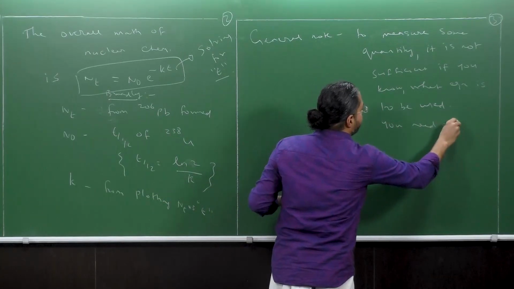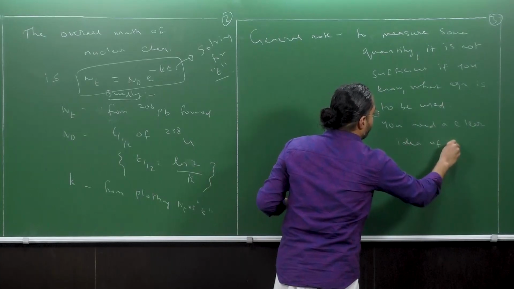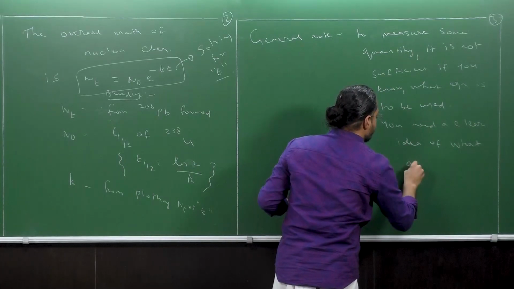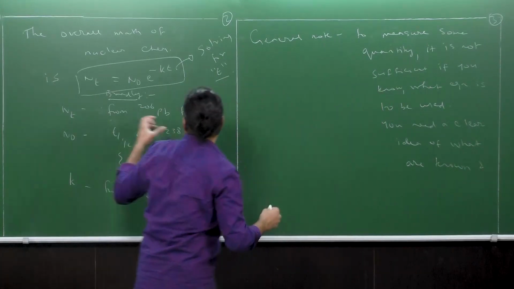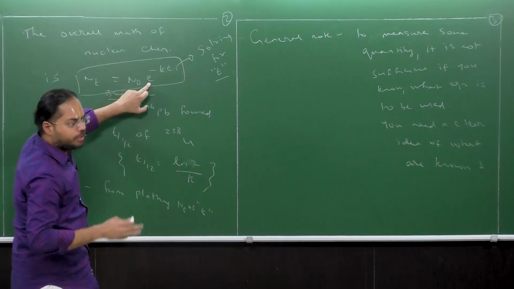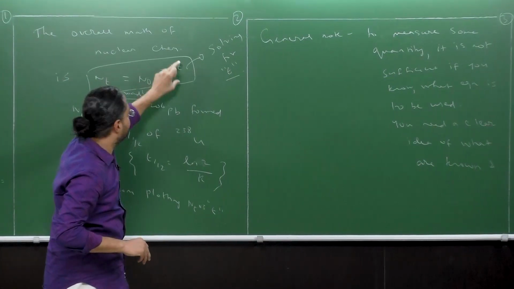You need a clear idea of what is known. For example, here the Nt is known, N0 is known, e is of course your irrational number, and k is also calculated, but t is what you determine.